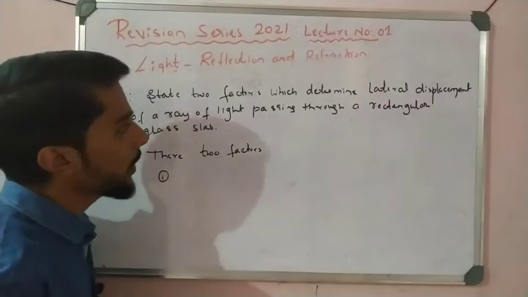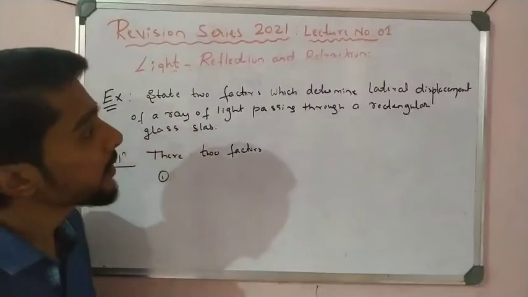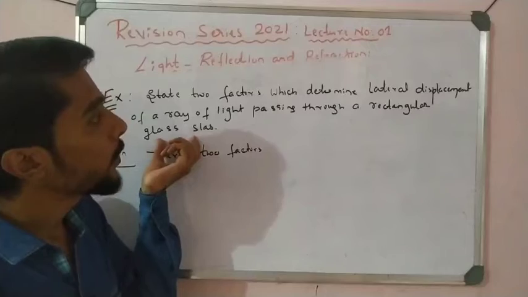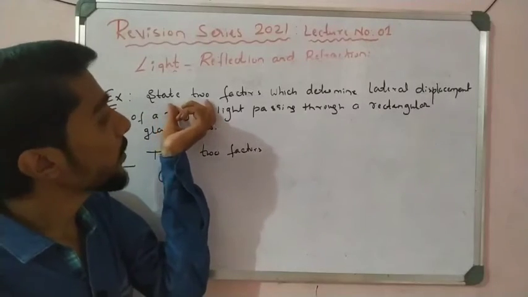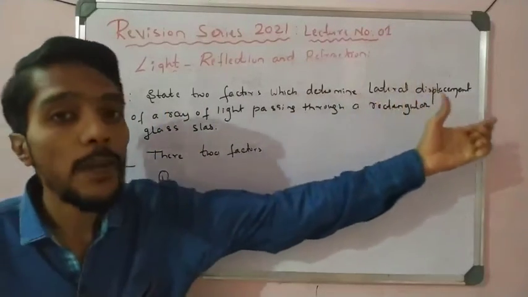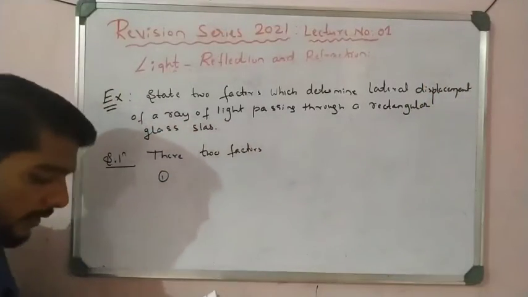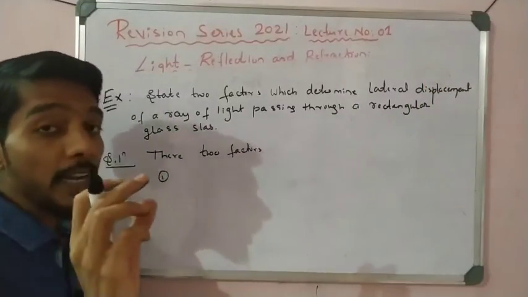Number one, see here, whenever light is refracted by the glass slab, there are two factors which determine the lateral displacement, how much displacement there is. One factor is the thickness of the glass slab.